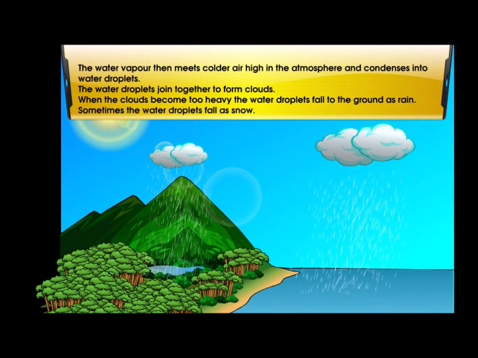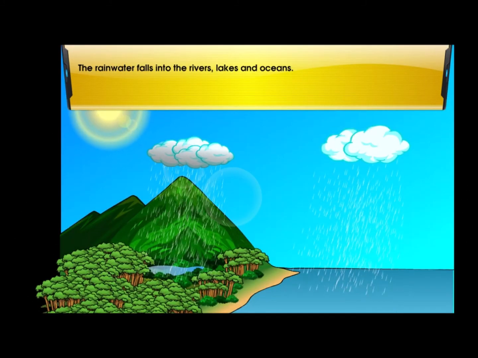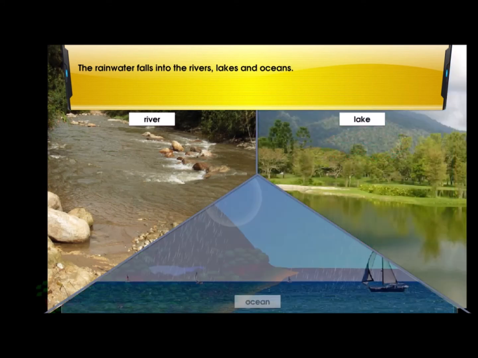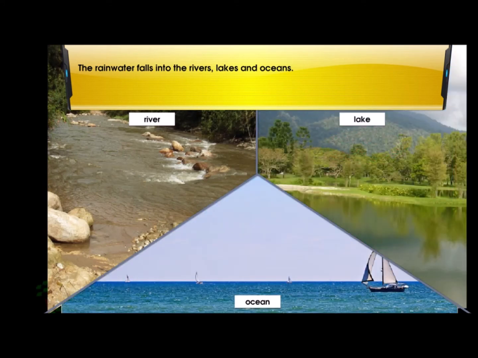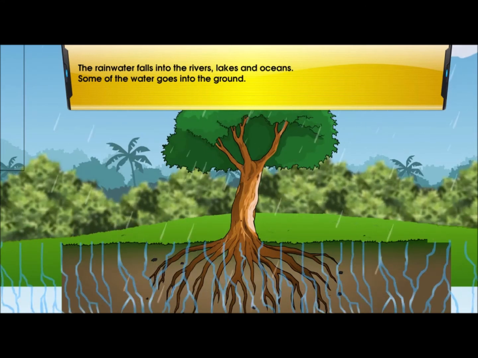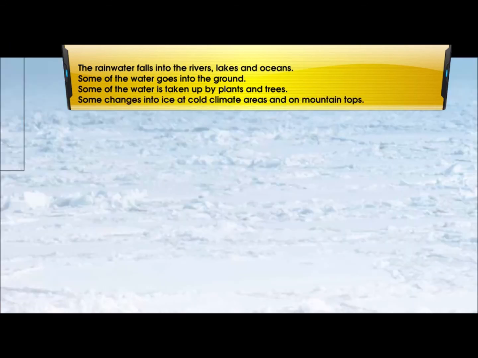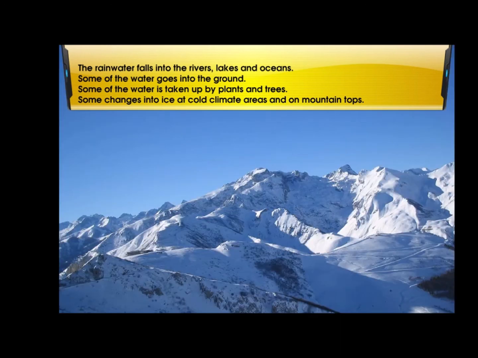Sometimes the water droplets fall as snow. The rainwater falls into the rivers, lakes, and oceans. Some of the water goes into the ground. Some of the water is taken up by plants and trees. Some changes into ice at cold climate areas and on mountain tops.